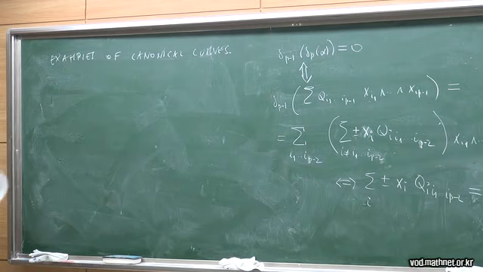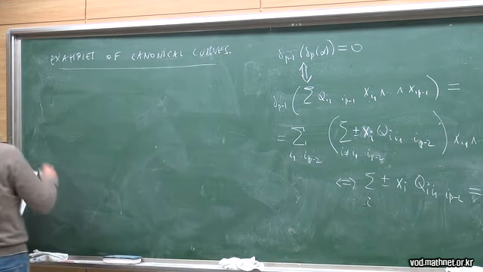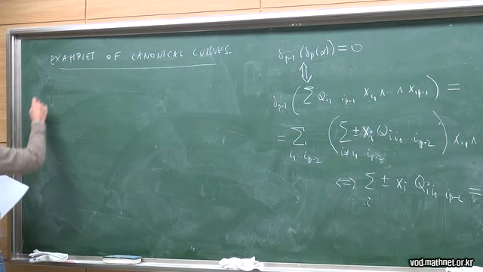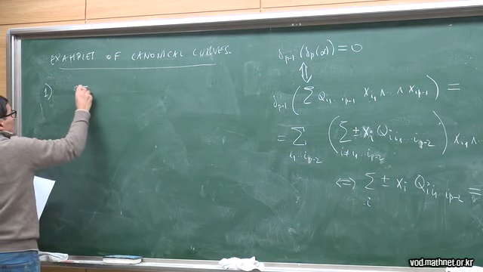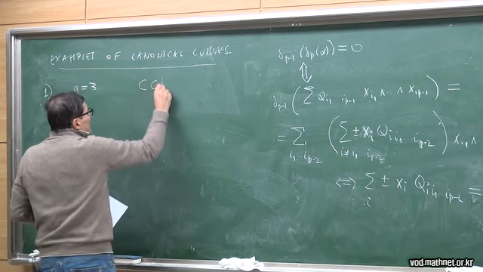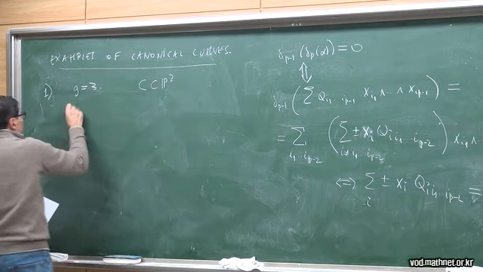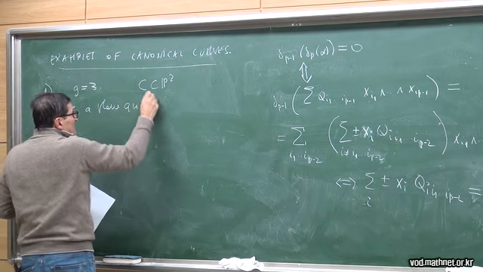Yes, okay. Let me just go to canonical curves, okay? So canonical curves, the first cases are easy to discuss, just to get an idea of how this works. Genus 3. So C in P2 is a plane quartic.